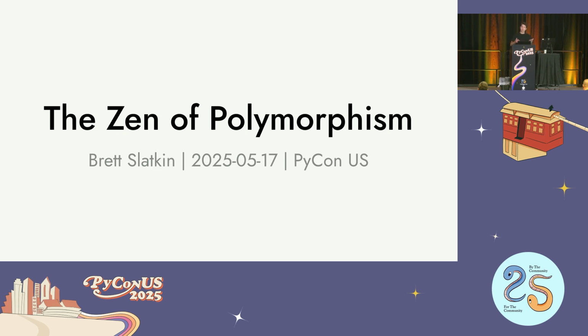You might have heard of the Zen of Python, which is a set of good rules of thumb for how to write Python code. And so I'm trying with this talk to give you the same kind of rules of thumb for polymorphism in general.